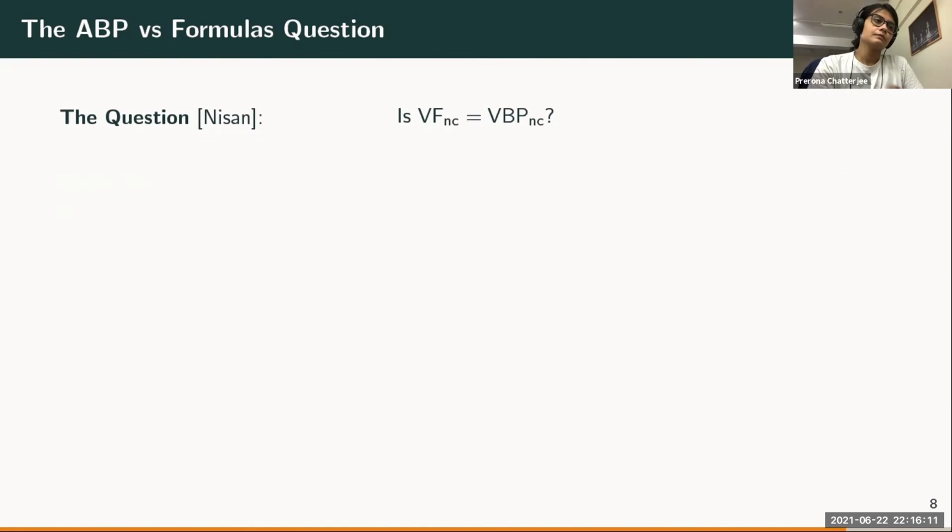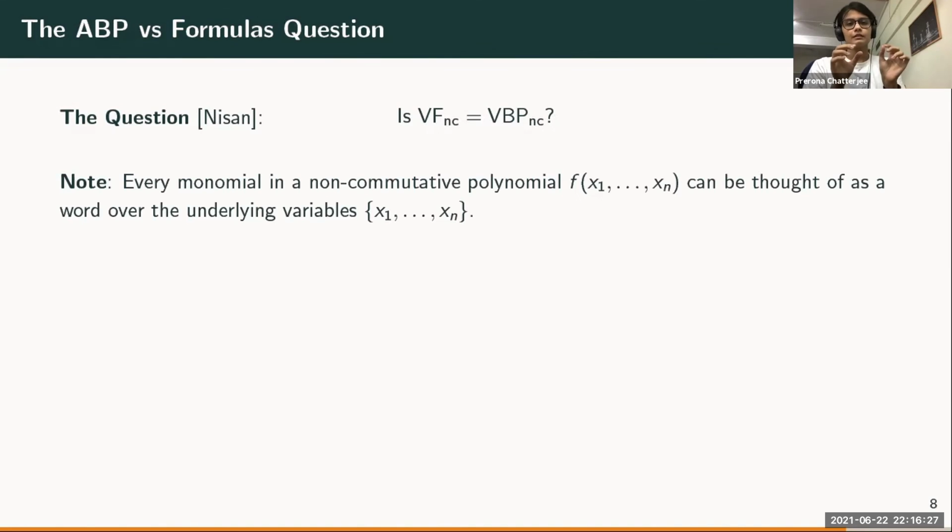So this question is still open, but we made some progress, so I'll just mention that. Now note that in the non-commutative setting, because multiplication is non-commutative, every monomial can be thought of as a word over the underlying variables, right? Because x1, x2 is not equal to x2, x1. So it's a word.